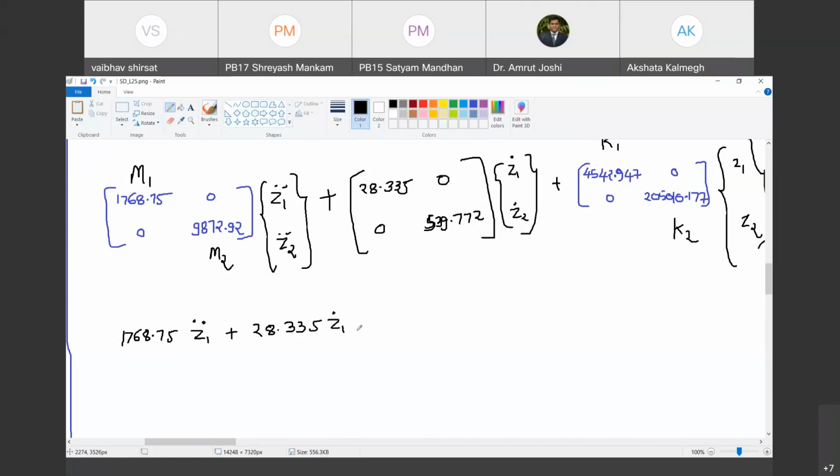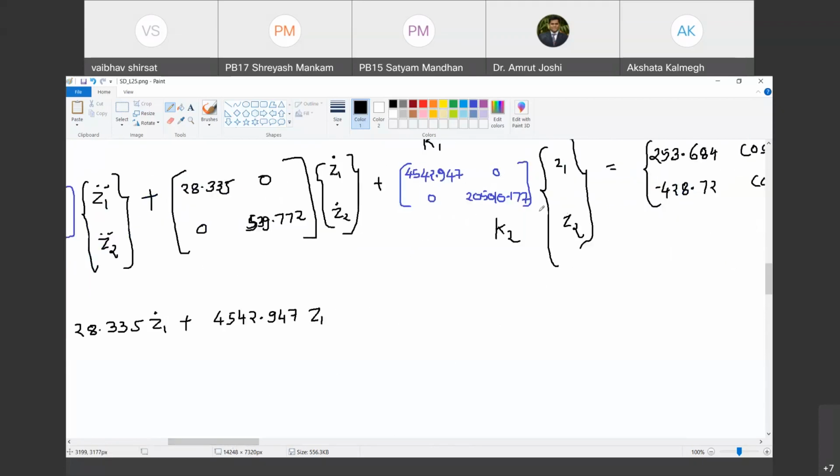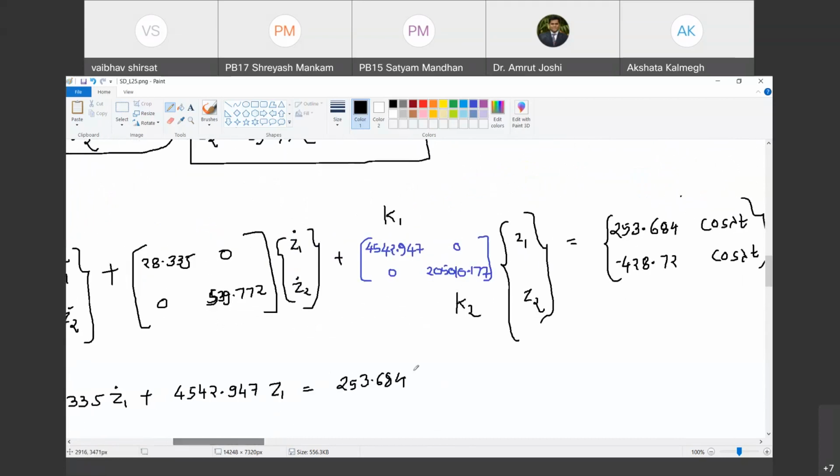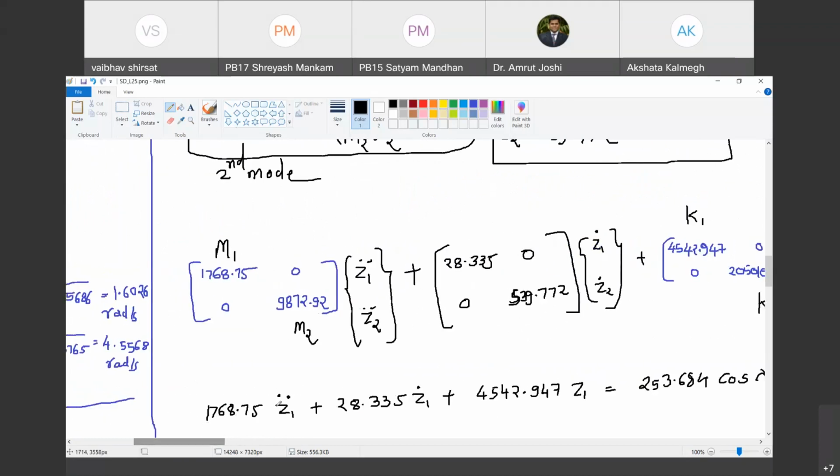Plus 4542.947 Z1 plus 0 times Z2, so no need to write any term in Z2, is equal to 253.684 cos of lambda t. Happy? Yes, sir.